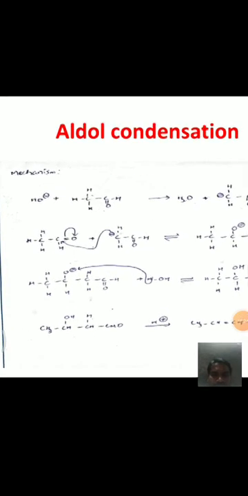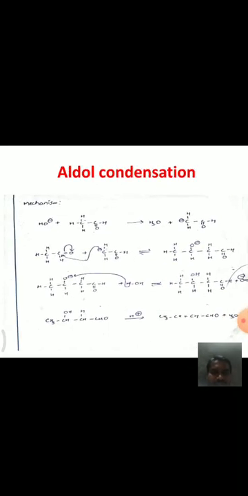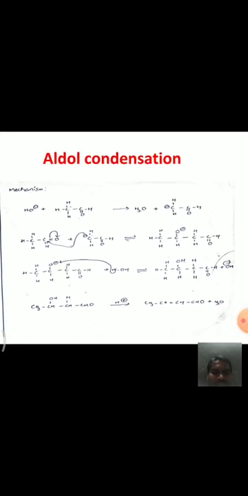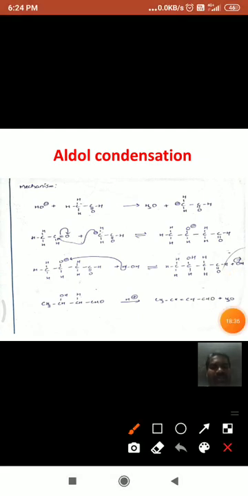This is the mechanism of the aldol condensation reaction. You know that this reaction is carried out in the presence of dilute bases, dilute NaOH or dilute KOH. Let us see the mechanism.